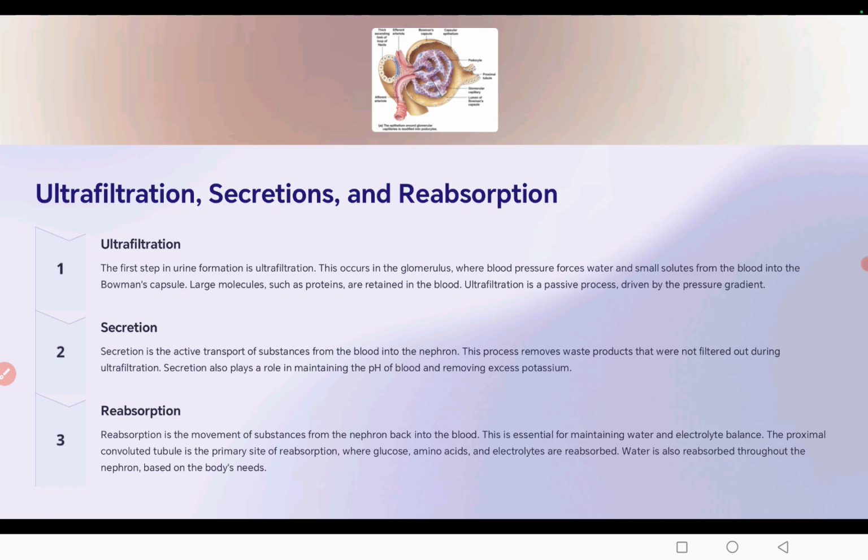This high pressure, called hydrostatic pressure, causes the liquid part of the blood to filter out from the glomerulus into the renal tubule. This filtration under extraordinary force is called ultrafiltration. During ultrafiltration, almost all the liquid part of the blood comes out of the glomerulus and passes into the funnel-shaped cavity of Bowman's capsule. The fluid entering the renal tubules is called glomerular filtrate. The glomerular filtrate consists of water, urea, salt, glucose, and other plasma solutes.